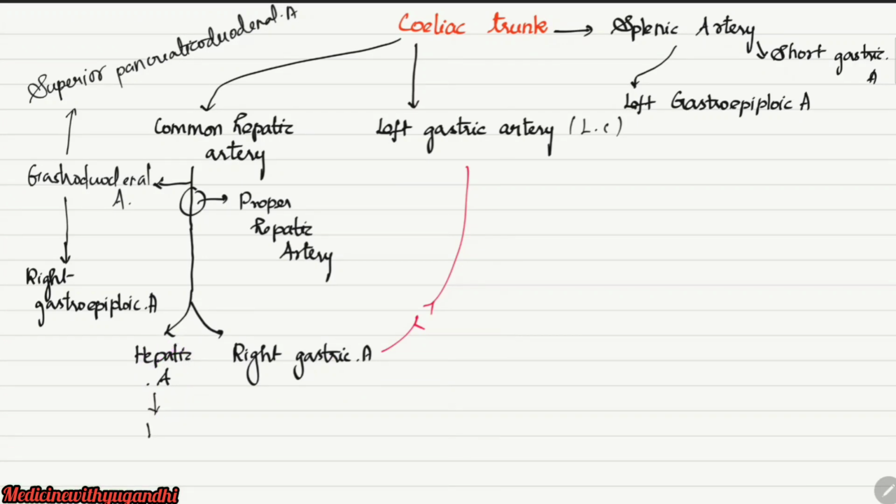The hepatic artery supplies the liver, and this right gastric artery anastomoses with the left gastric artery along the lesser curvature of the stomach. Then the celiac trunk also gives a splenic artery to the spleen. From that arise many short gastric branches supplying the stomach, and also another branch called the left gastroepiploic artery. This anastomoses with the right gastroepiploic artery along the greater curvature of the stomach.